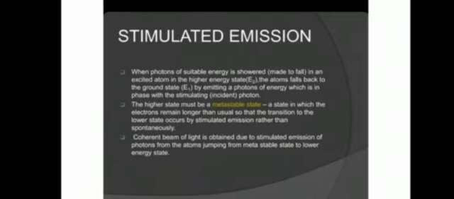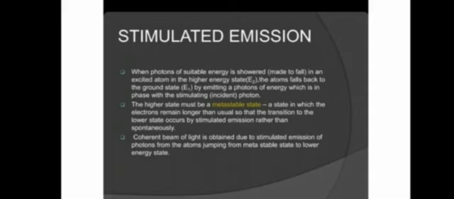Next topic is stimulated emission, another type of emission. When a photon of suitable energy is showered on an excited atom in the higher state E2, the atom falls back to the ground state, emitting a photon's energy which is in phase with the stimulating photon. The higher state must be a metastable state. An important word: a metastable state is a state in which the electrons remain longer than usual, and the transition to the lower state occurs by stimulated emission rather than spontaneously.